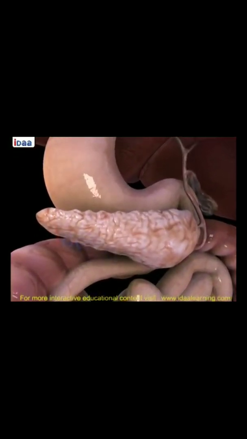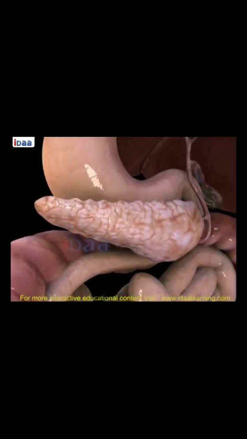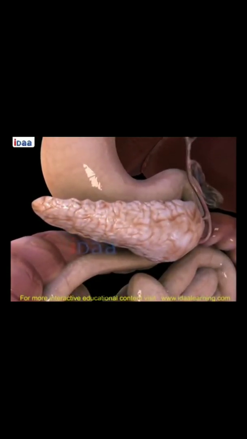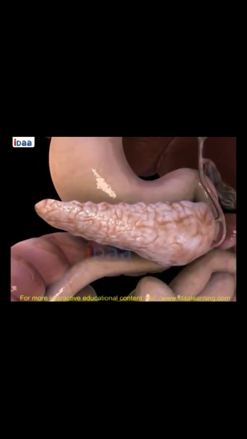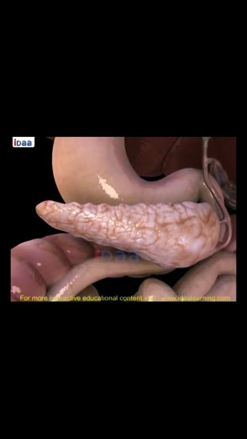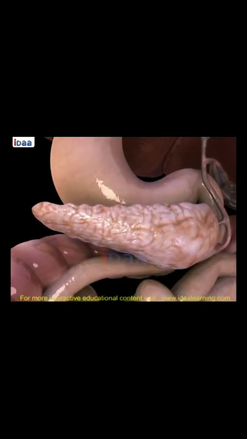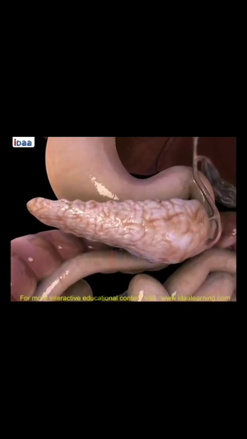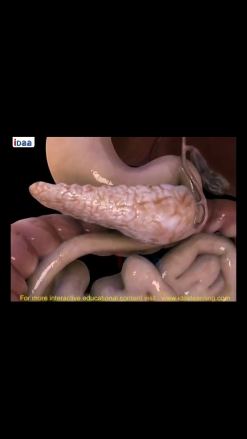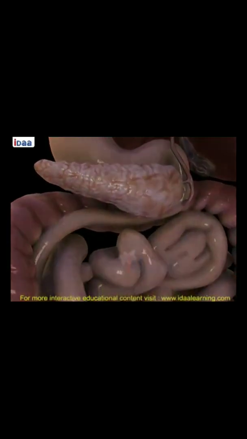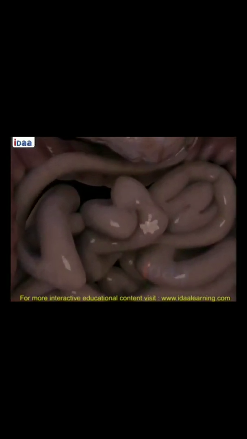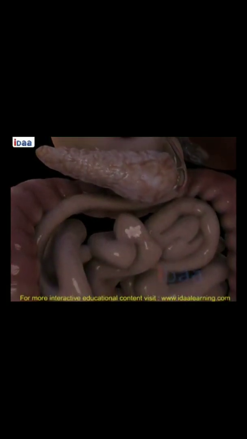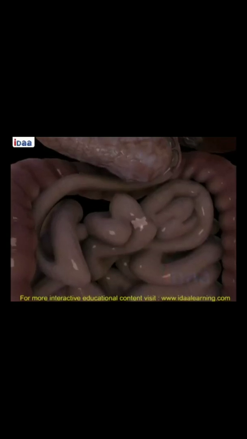Pancreas. The pancreas is a leaf-shaped gland below the stomach. It secretes the pancreatic juice which breaks down fats, carbohydrates and proteins, as I have taught you in the previous video also. Carbohydrates break down into simple sugar in the presence of the enzyme amylase. Protein into amino acids in the presence of pepsin and trypsin, and fat is converted into fatty acid and glycerol in the presence of the enzyme lipase. So all these complex foods are broken down in the small intestine.